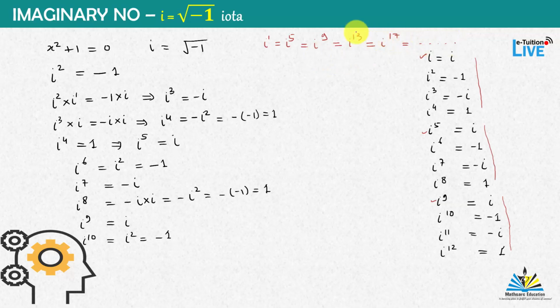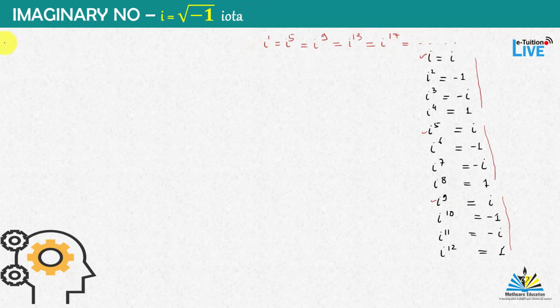So these are all equal to iota. You can observe i to the power 1 is equal to i to the power 5 is equal to i to the power 9 is equal to i to the power 13, and so on, and this is equal to i. And you can observe here that 1, 5, 9, 13 are the numbers which are of the format 4n plus 1.